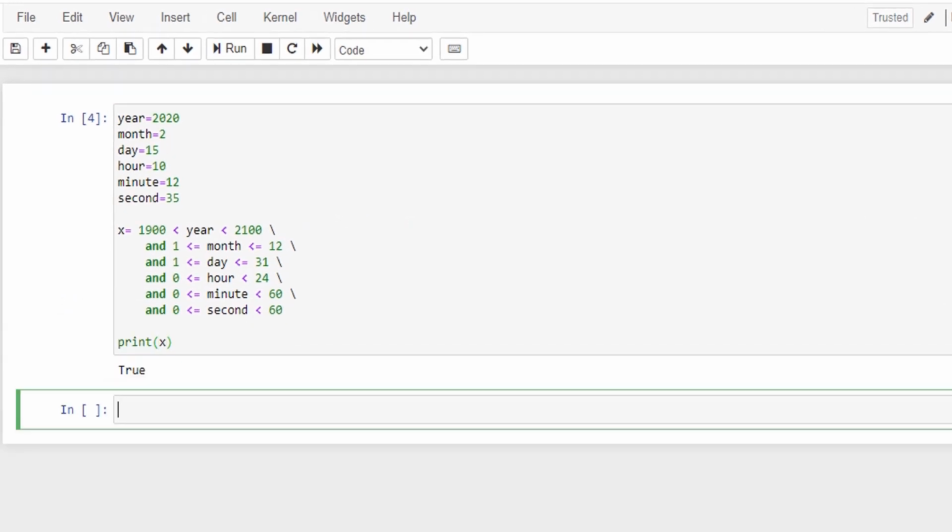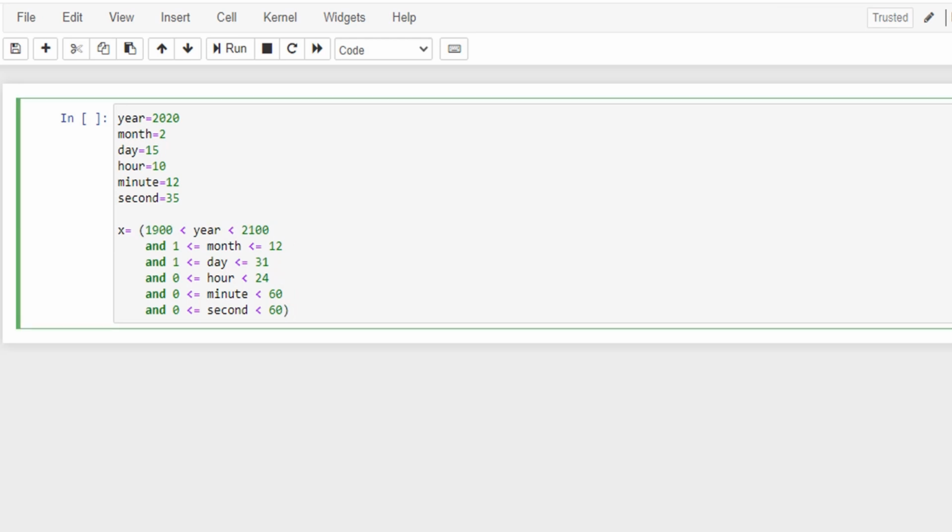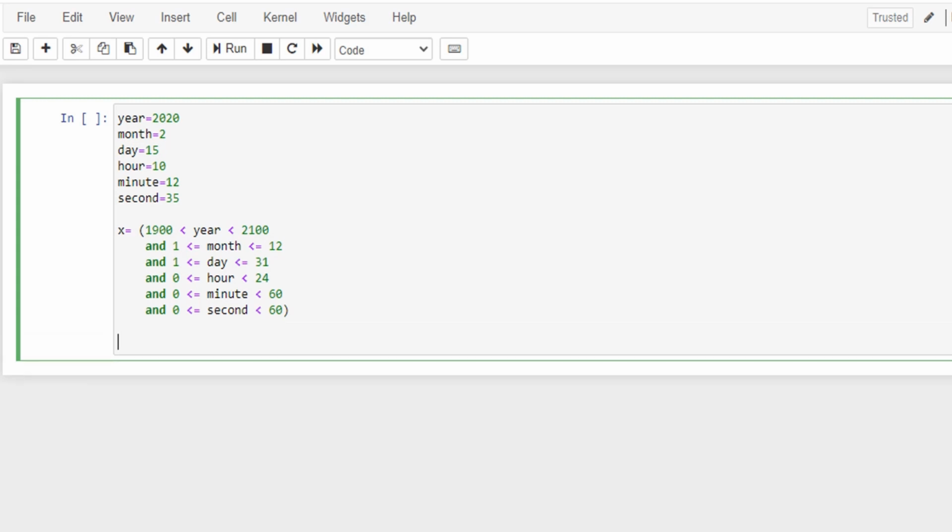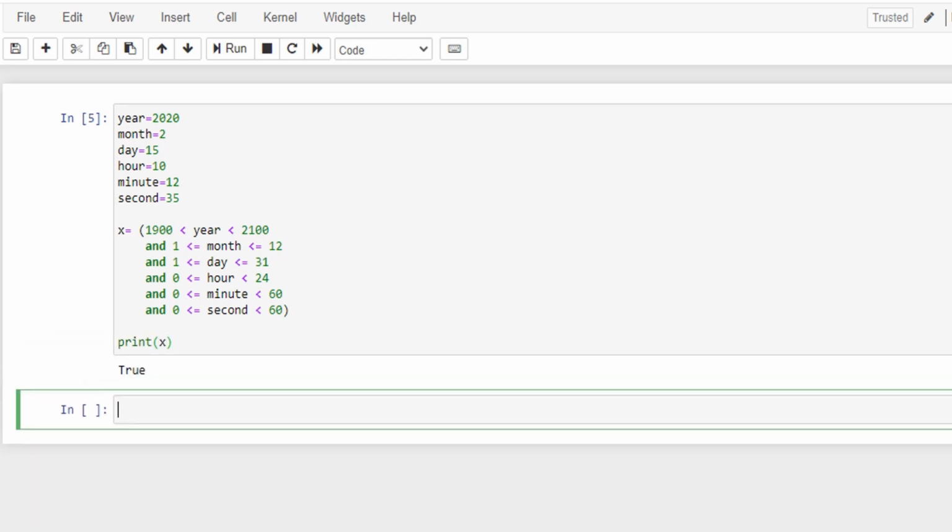However, if your statement or expression uses parentheses, square brackets, or curly braces, they can be split over multiple lines without using backslashes. Here is the same example using parentheses. So, this opening parenthesis will inform the Python interpreter that the line doesn't end until you get a closing parenthesis. So, Python will not complain and will consider everything as a single line up to the closing parenthesis, even if you have several new line characters. Great. We get the same output from this method.